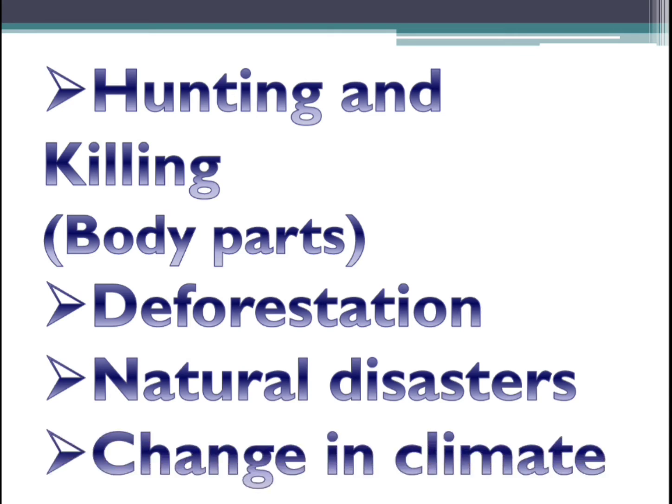For example, if you take the snow leopard, it has huge fur on it. Why? Because it lives in the cold region. To protect its body from the cold, it has lots of fur. If you bring that snow leopard into a normal place, then because of the heat and the fur, the snow leopard cannot live in hot places like this. Change in the climate, moving the animals from one place to another, also kills the animals. They cannot survive in different regions.